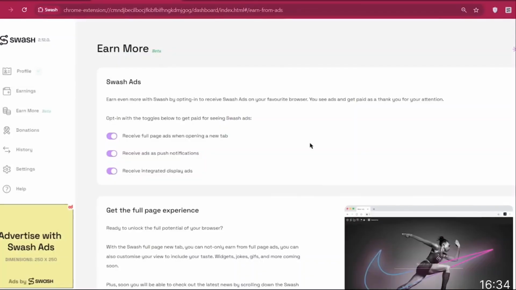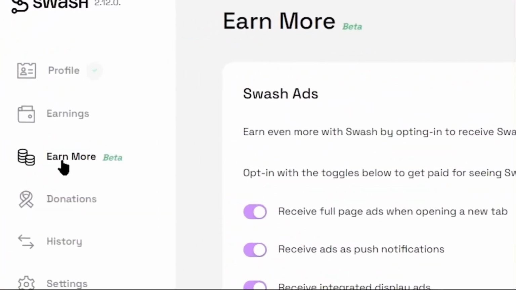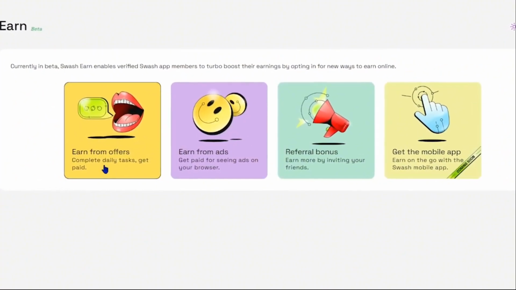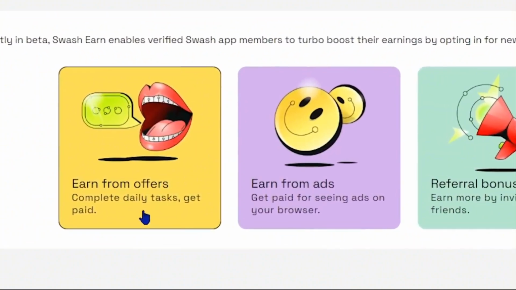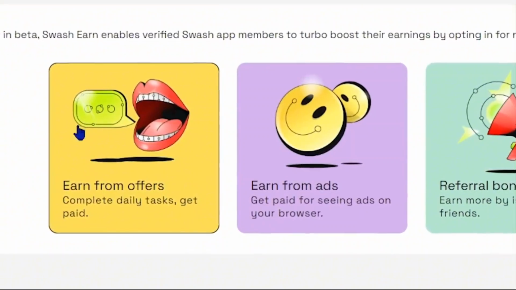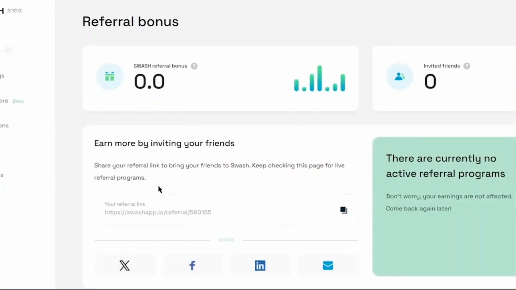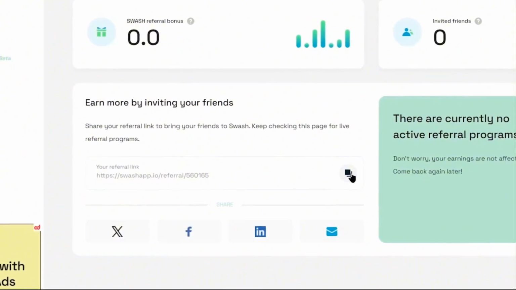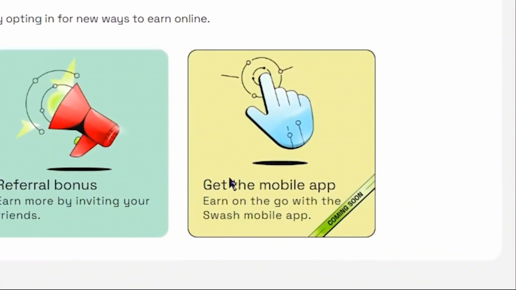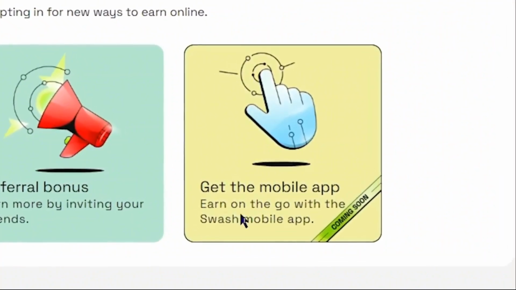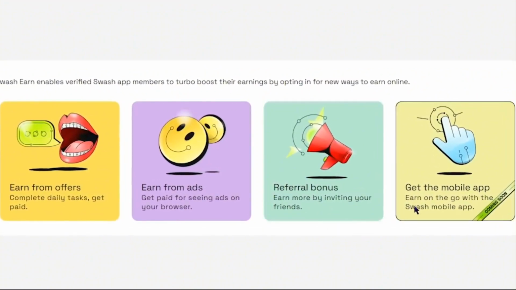Now the step number 3, to earn 10 times more money than others. What you can do is you can click on the Earn More option again, and you can see that we have other options to make money other than watching Google ads. So here you can earn money from different offers to complete surveys, installing apps and games, and completing different other tasks to make money online. You can also earn from the referrals by inviting your friends and family to the Swashapp by sharing your referral link from there. And the good news is they also have another option coming soon where you can make money on their mobile application, so you can take advantage of all these 3 different options to earn 10 times more money than others. That's it for today.